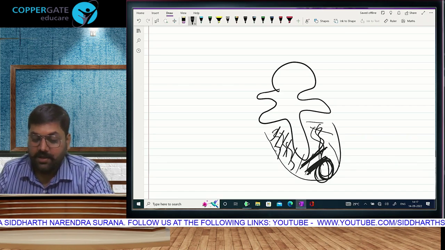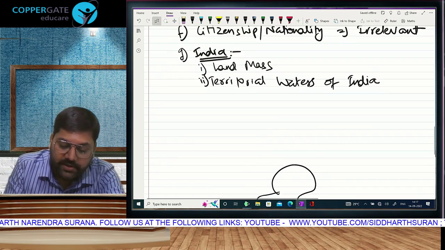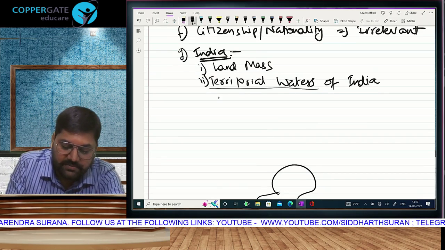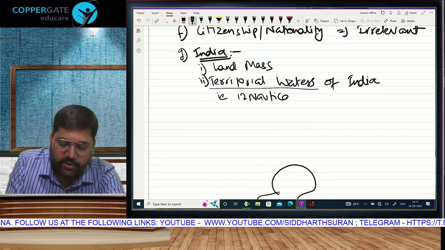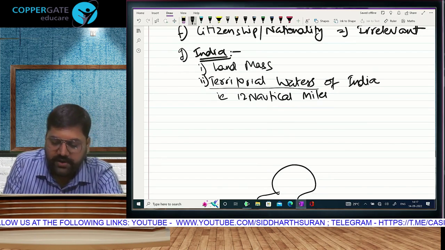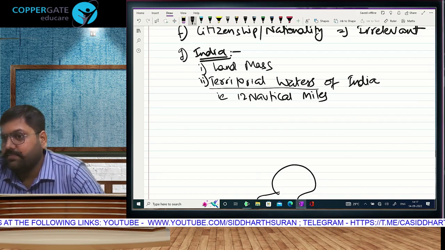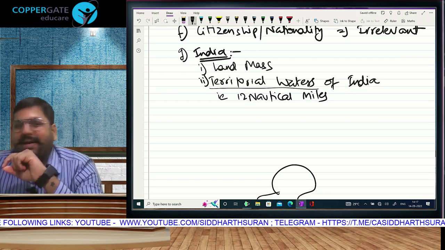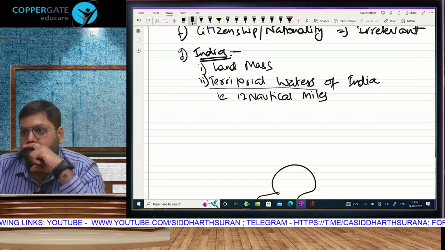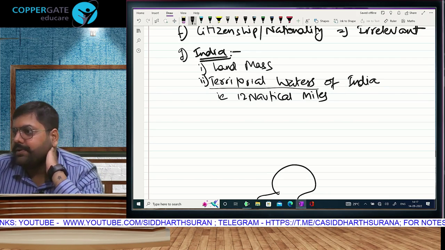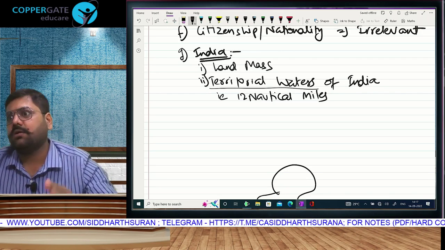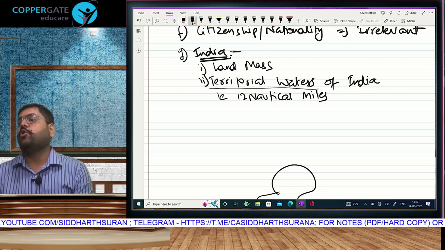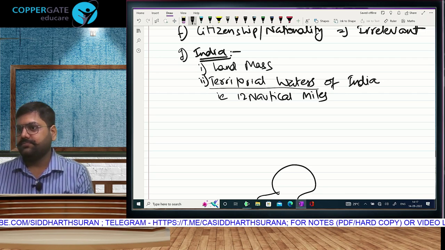It doesn't matter. Up to 12 nautical miles in the sea is treated as territorial waters of India. Sir, what is this? Listen. Distance on land is measured in kilometers, not centimeters. Distance on water is measured in a unit called nautical miles.